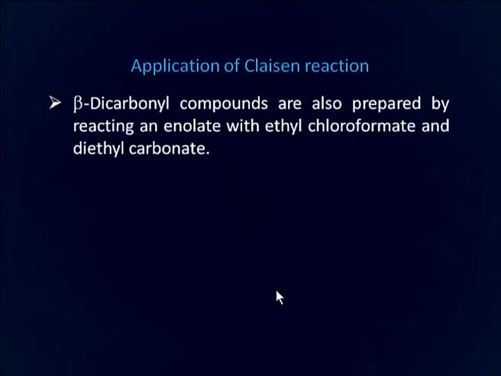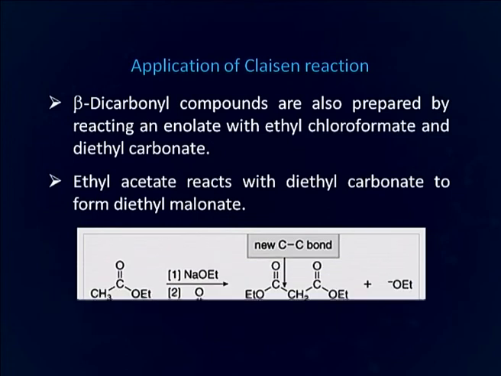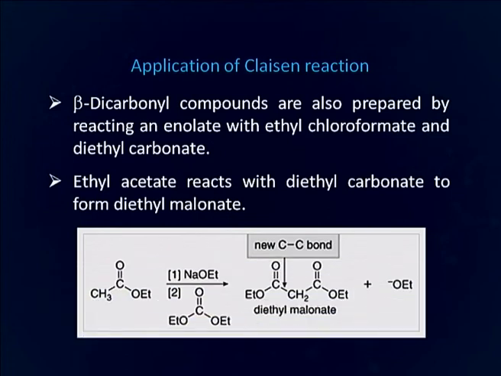Beta dicarbonyl compounds are also prepared by reacting an enolate with ethyl chloroformate and diethyl carbonate. Ethyl acetate reacts with diethyl carbonate to form diethyl malonate. This is ethyl acetate and this is diethyl carbonate. Here the reaction takes place; this does not have any alpha hydrogen, whereas there is an alpha hydrogen over here.